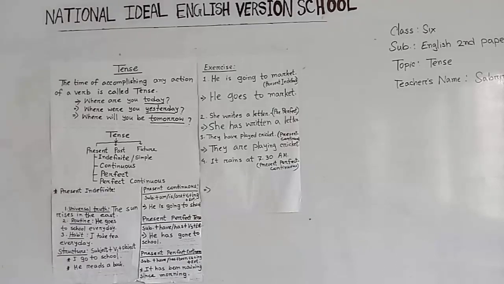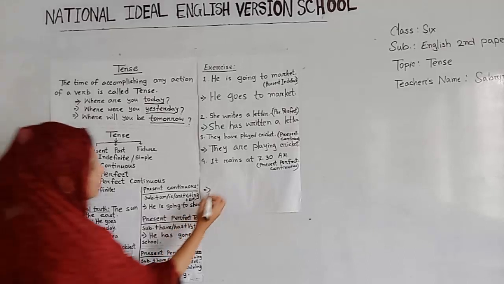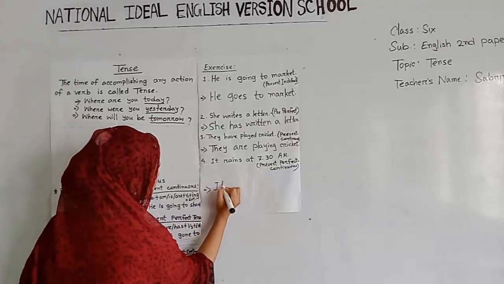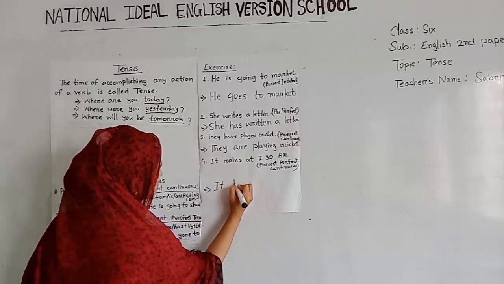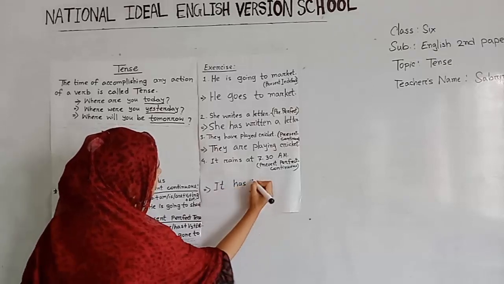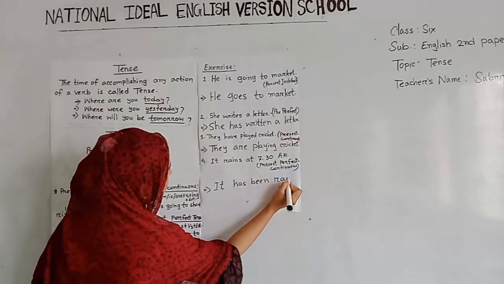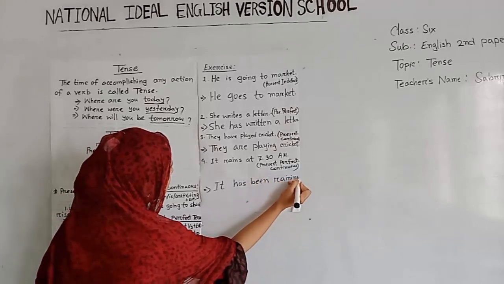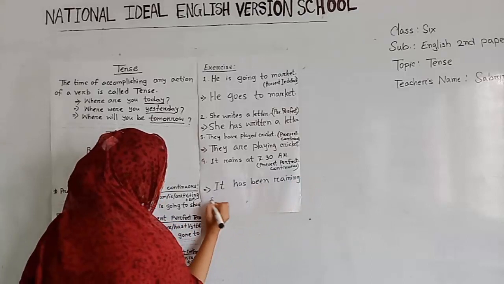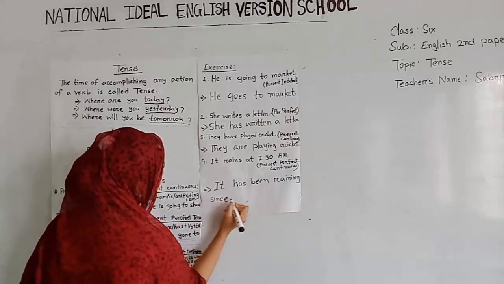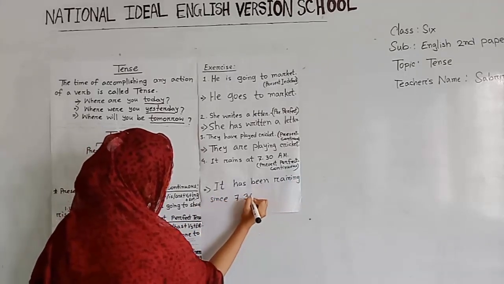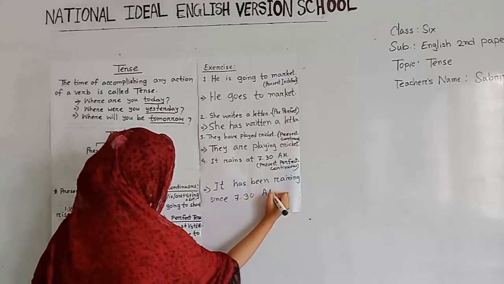So dear students, we can write it this way: it has been raining since 7:30 a.m.